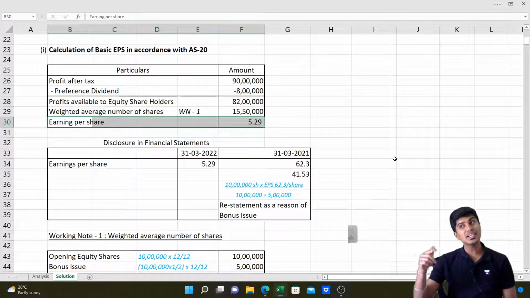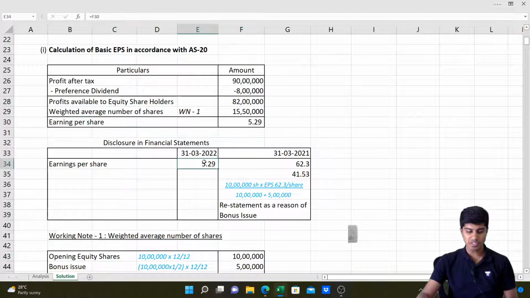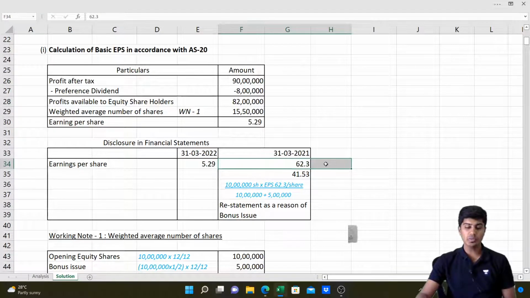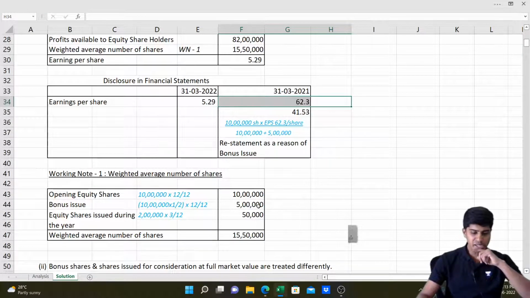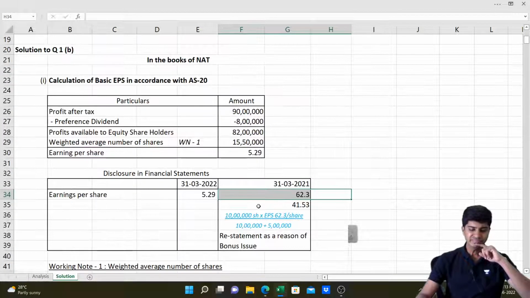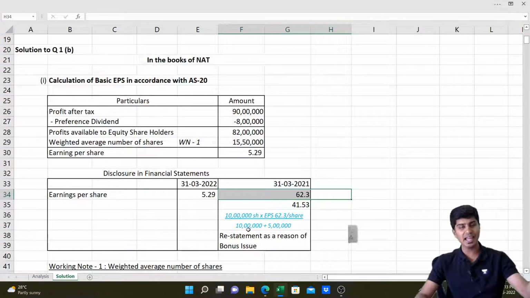Now we need to restate our previous year's EPS. I just mentioned to you that we have disclosed 5.29 here. Previous years, we have mentioned it is 62.3. 62.3 is the earnings per share for how many shares? 10 lakh. If we multiply 10 lakh shares into 62.3, we will get the profit for the previous year divided by the restated number of shares.